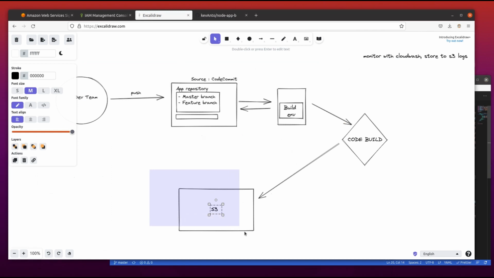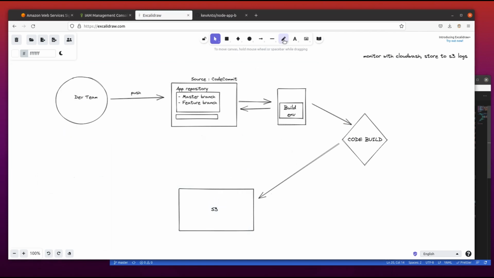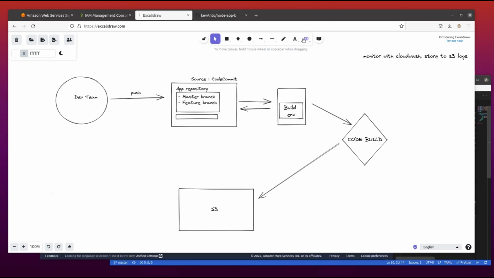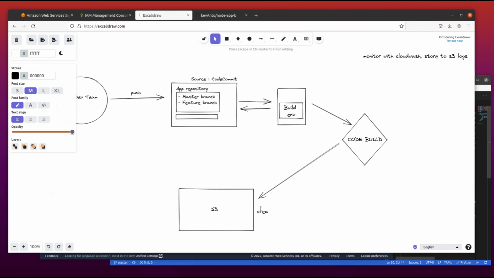So let's go back to the diagram. On this diagram we see what was added is CodeBuild, and we have the S3. What we need to do first is create an S3 bucket, because the goal here is to build the code present in the Git repository on CodeCommit, take that build file and push it to S3.